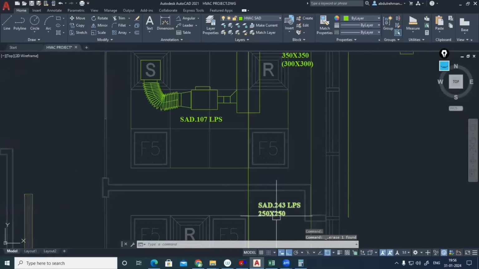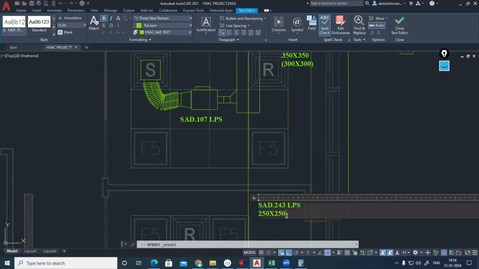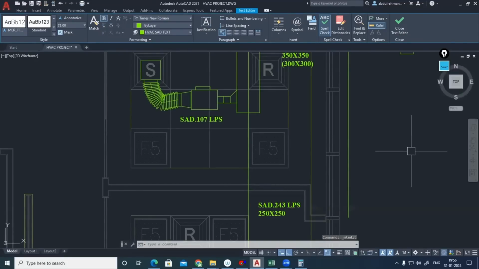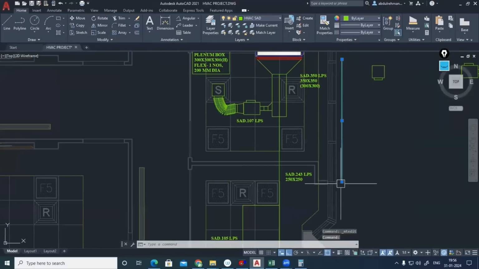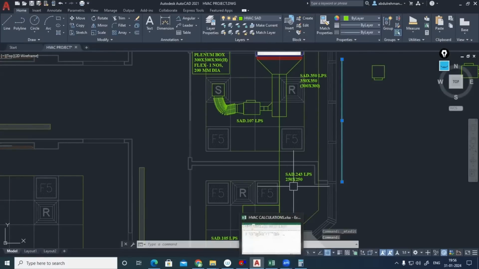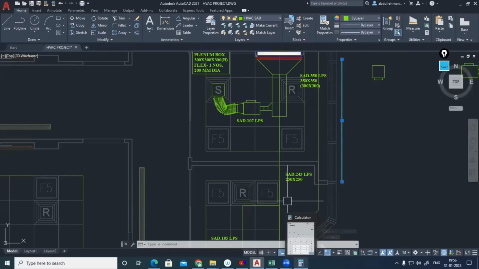See, this is 250 by 250, but you should mark how much acoustic insulation has to be considered here, no? Because the acoustic insulation length we are having is until this point. So if you are providing acoustic insulation, definitely in this branch also we should consider that allowance.